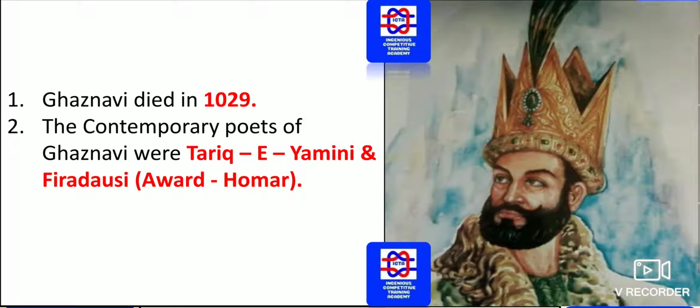The contemporary poets during the time of Ghaznavi were Tariq-e-Yamini and Firdausi. Firdausi is also known as Homer. He composed the Shahnama over Muhammad Ghaznavi. These are a few things which I compiled from various sources.